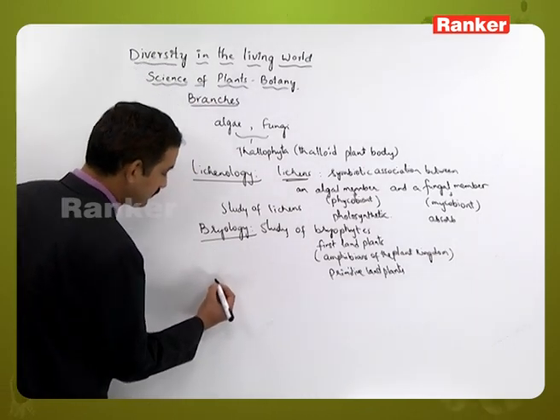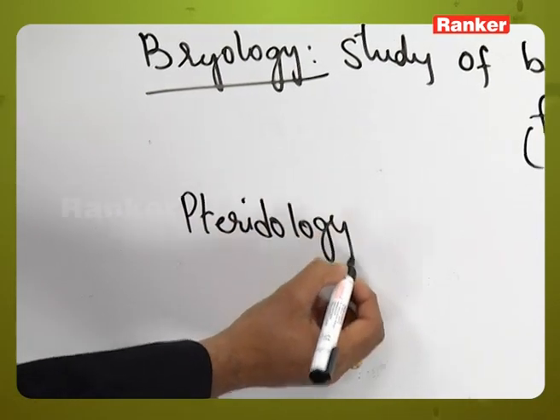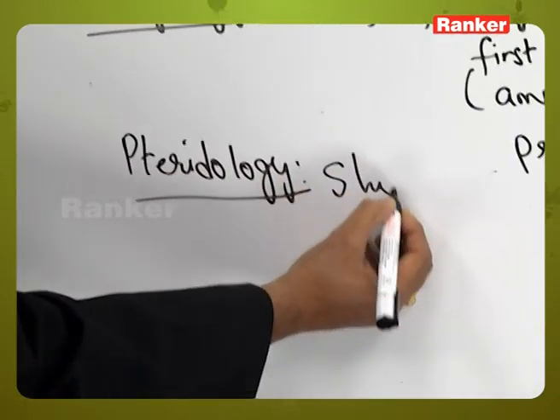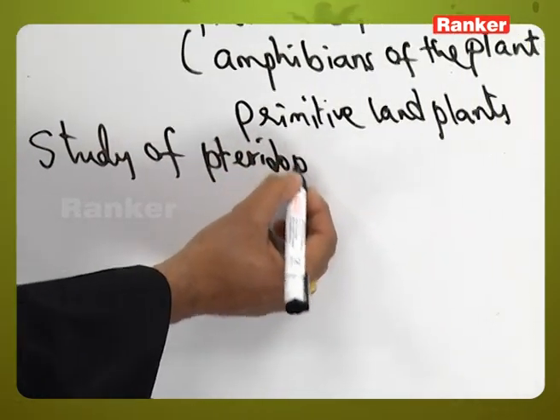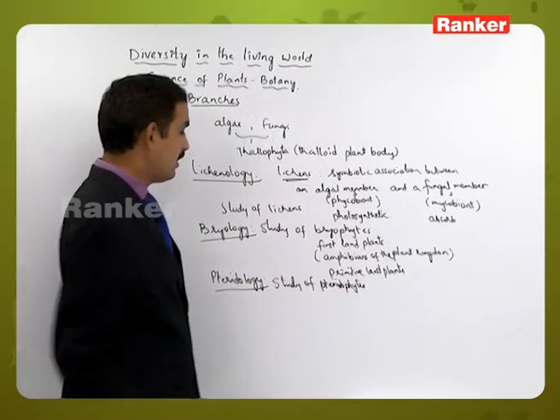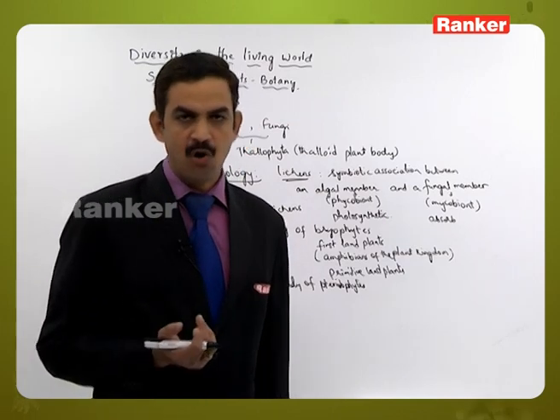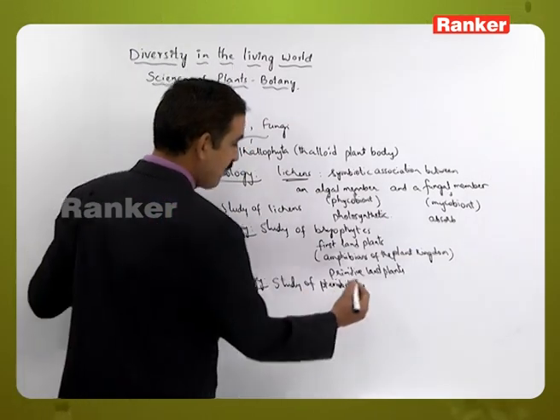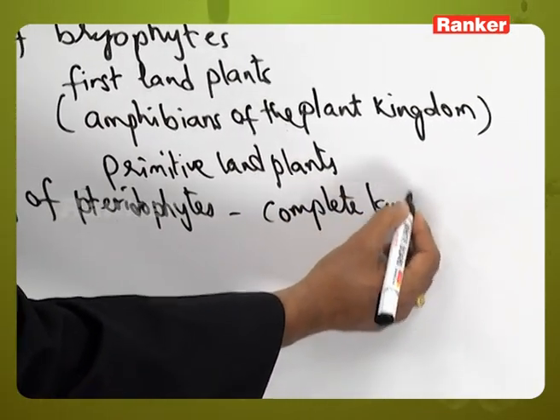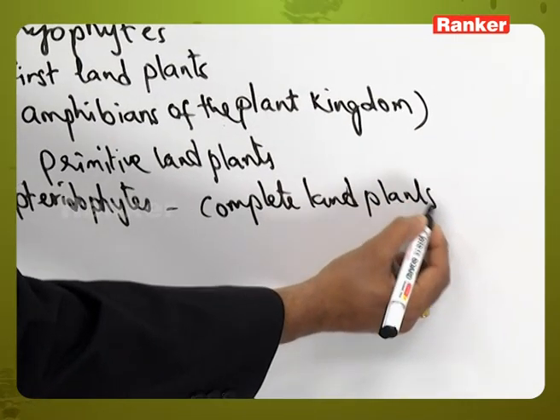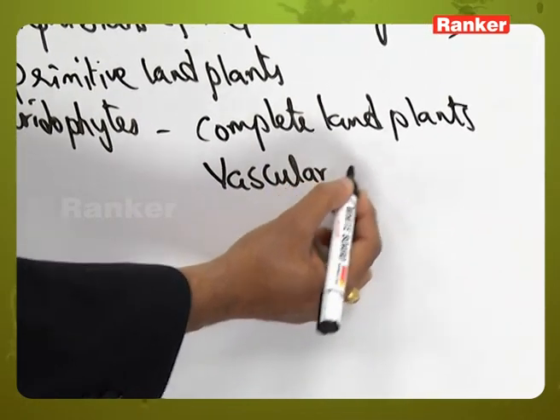The next one is pteridology. Here pteridology includes the study of pteridophyta plants or pteridophytes. In the course of evolution, after bryophytes, the next group of plants that have been formed are the pteridophytes, and these pteridophytes are considered to be the first complete land plants, and these are called vascular cryptogams.